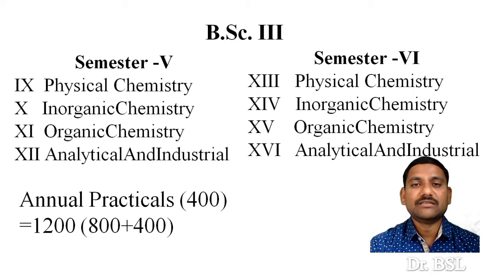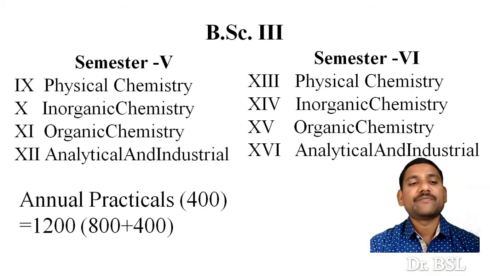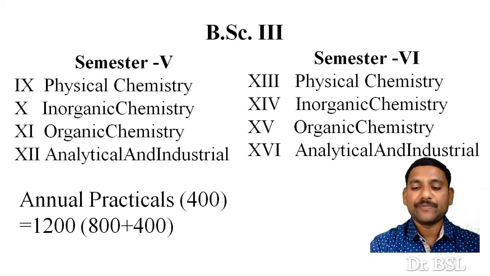So, BSc third year, semester 5th and semester 6th, there are 4 theory papers. Titles are the same for both the semesters: physical chemistry, inorganic chemistry, organic chemistry, and the fourth paper, that is analytical and industrial chemistry. The paper numbers for semester 5th are 9, 10, 11 and 12.